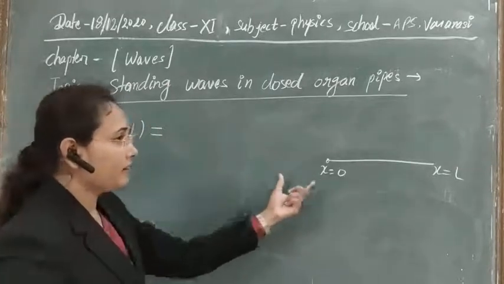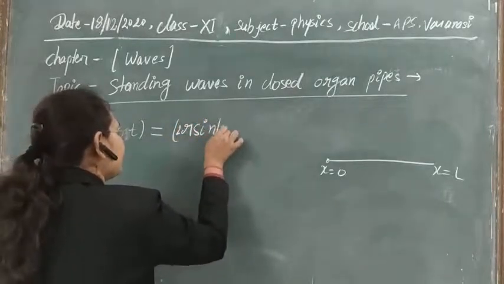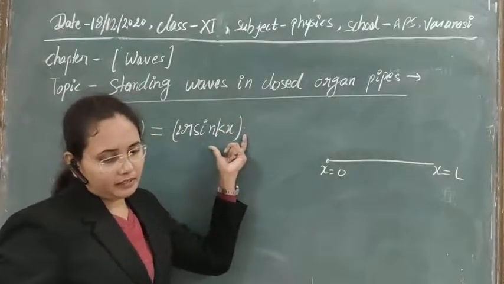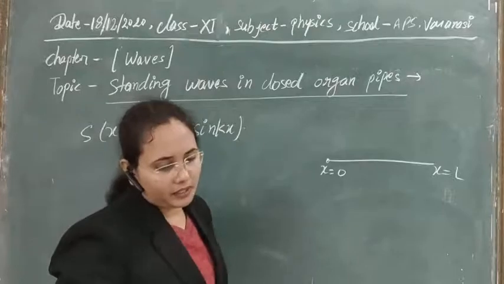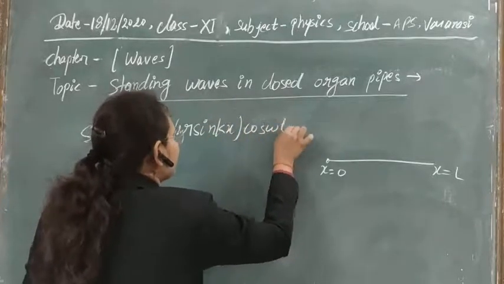The resultant displacement s(x,t) is equal to 2r sin kx into sin omega t. Clear? Or actually not sin omega t, here it is cos omega t.